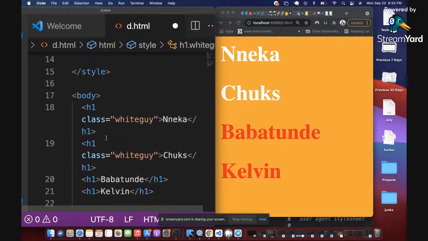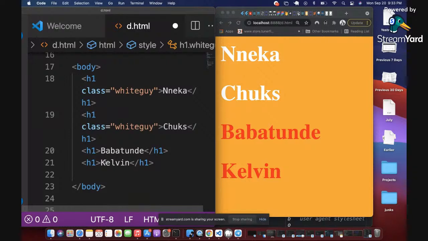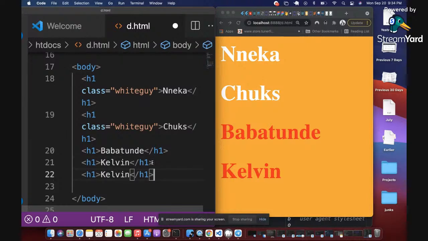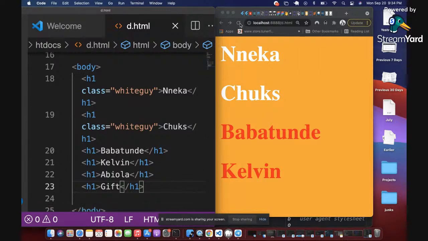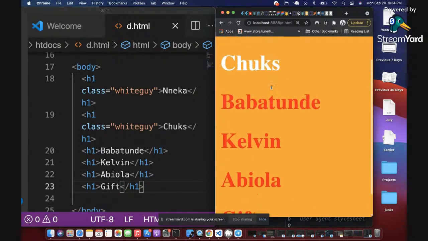So for example, I want only Kelvin to be black. Let me just increase this a bit more so that you can have more items on the screen. So I'm going to add more names so that we have more people. Who else do I have here? We have Abiola, and then we have Gift. All right. So here now, we have more items on the screen. They are all H1s. You can see them here, right?